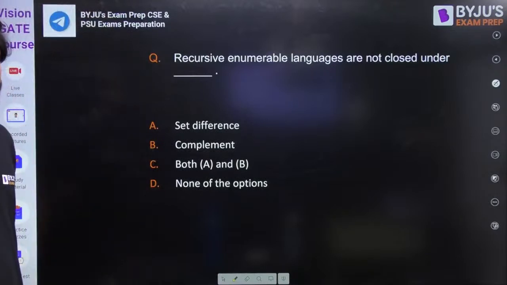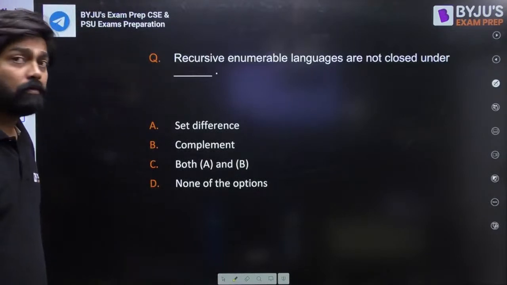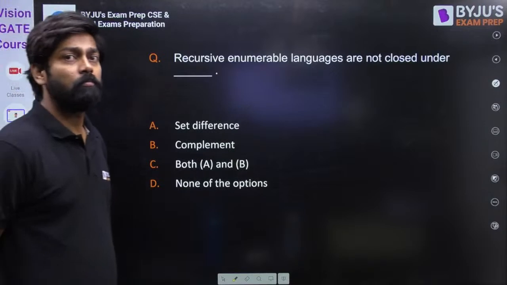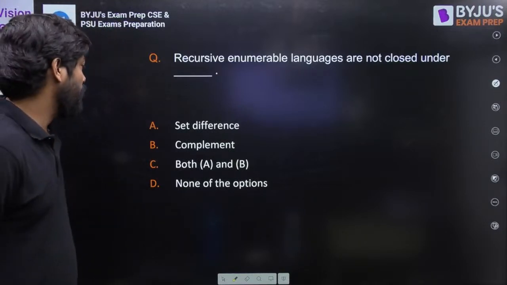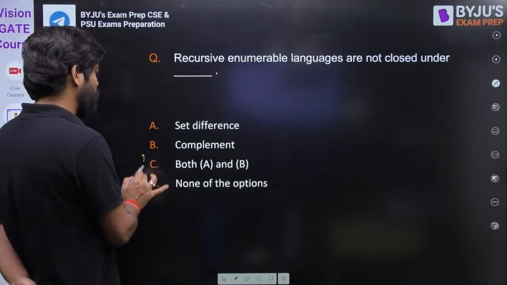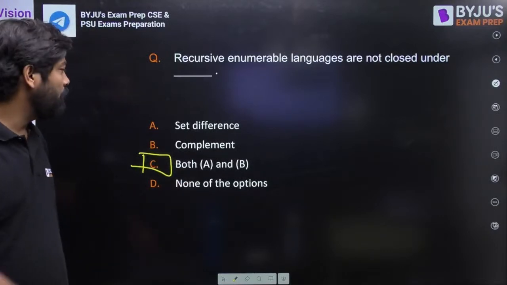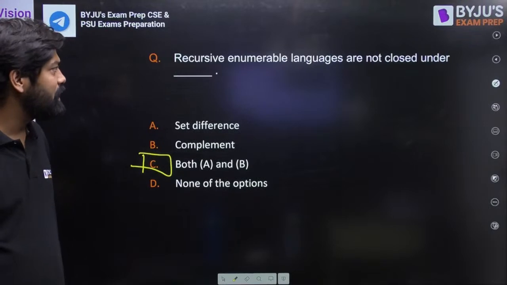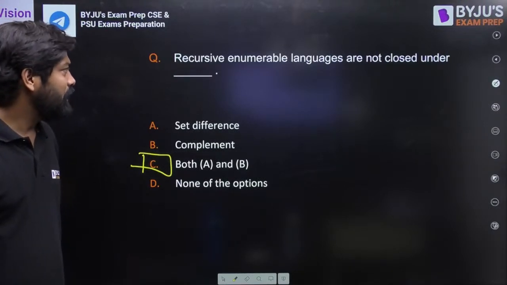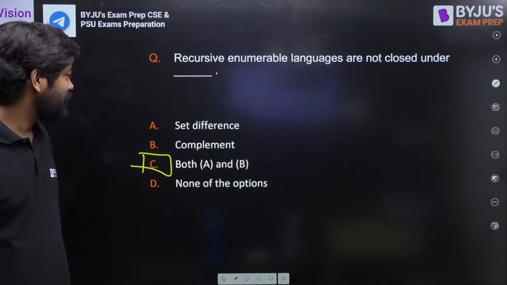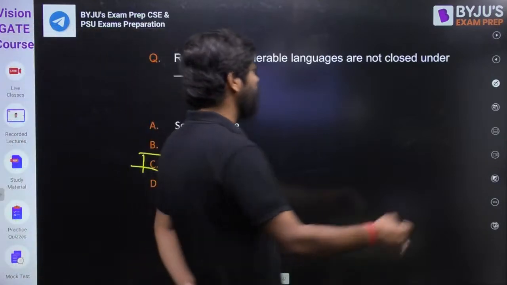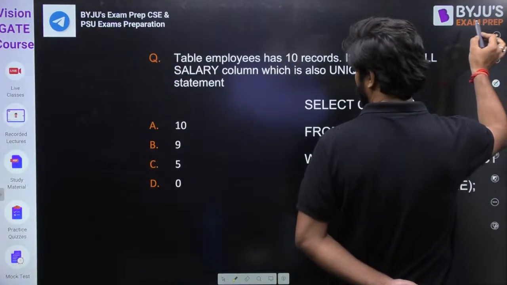TOC is not in your syllabus. Okay. So the answer is what? Both A and B. This one is also both A and B. Okay. So we'll skip this, no problem. But yes, they have asked it in a previous NIELIT exam. So recursive enumerable languages are not closed under A and B, both A and B. Okay.